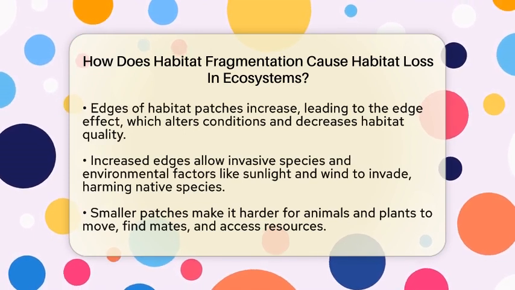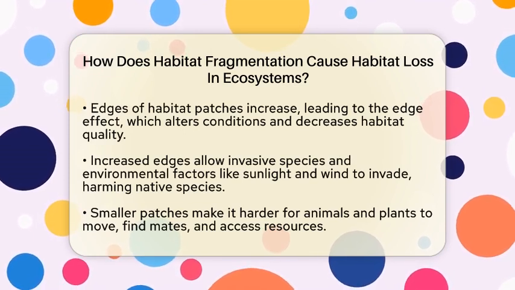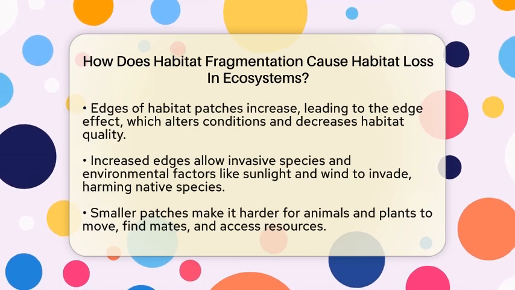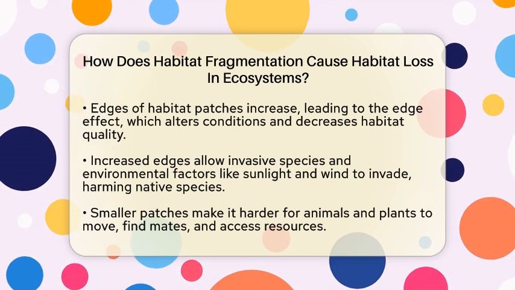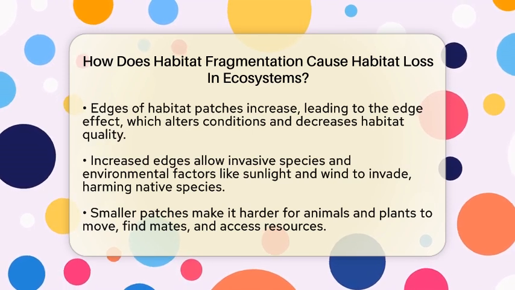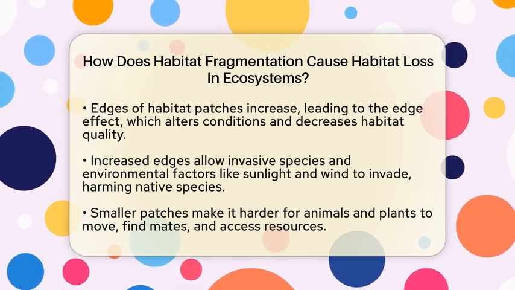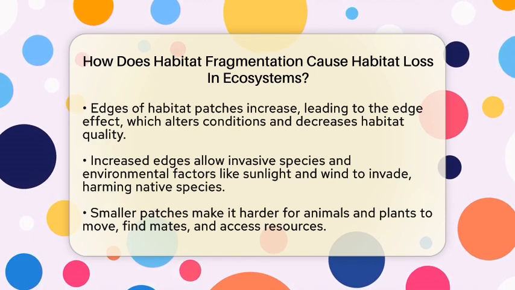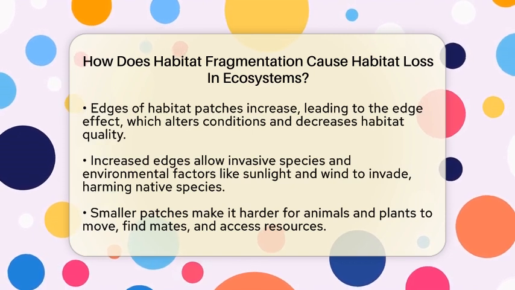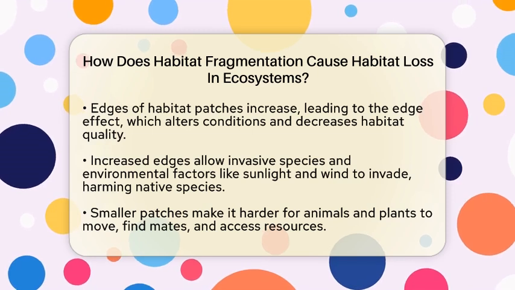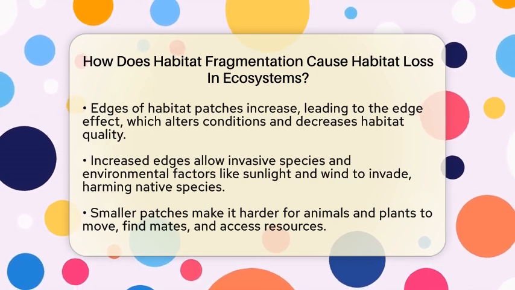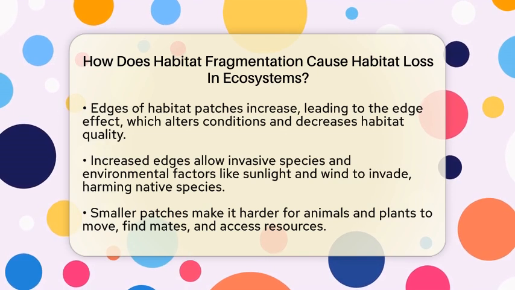Smaller patches also mean animals and plants have a harder time moving around. When populations are isolated, they can't easily find mates or resources. This limits gene flow, which is important for healthy populations. If animals can't move freely, they can become inbred, making them more vulnerable to disease and environmental changes. Over time, this can lead to local extinctions.